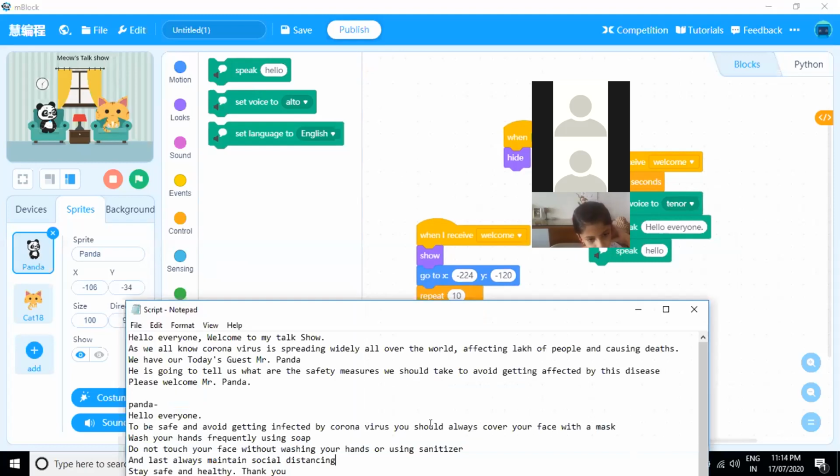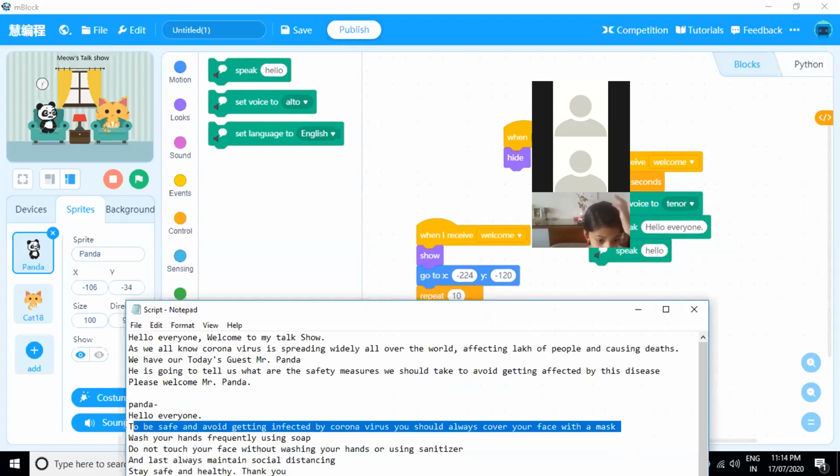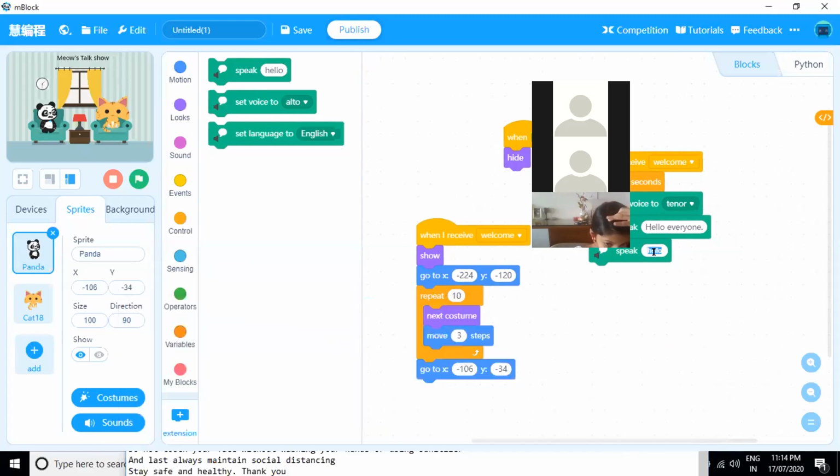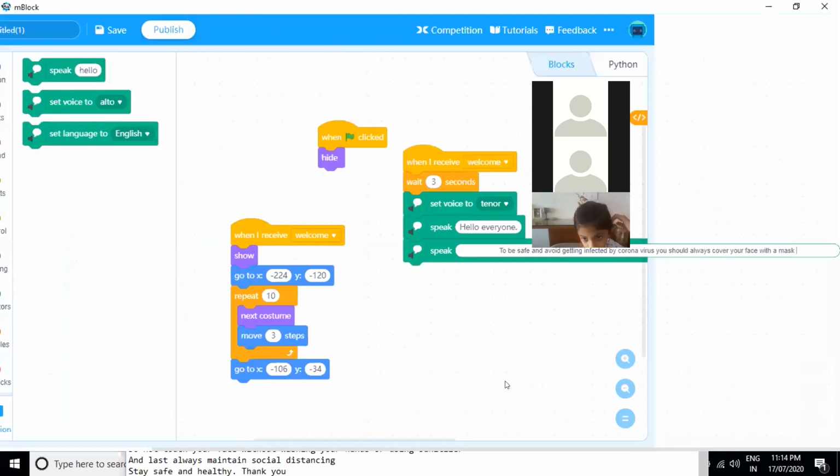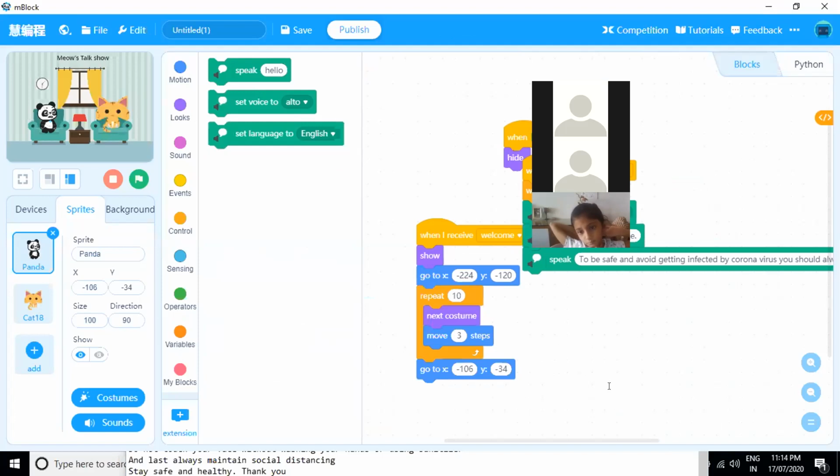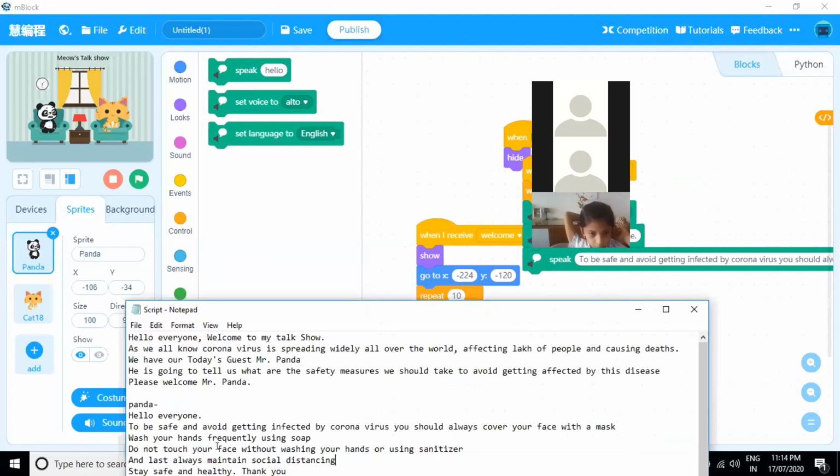Then to be safe, we have to use mask. Then wash your hands frequently using soap.